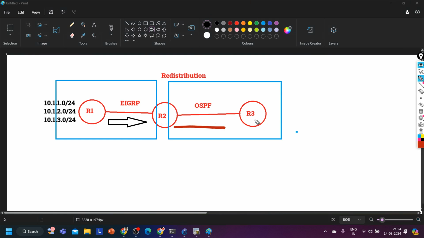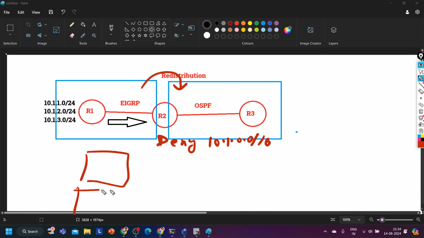How will it advertise, guys? First of all, you will perform redistribution here, redistribute EIGRP into OSPF, and let's suppose there is one filtering. In the filtering I am saying deny 10.1.0.0/16. Router 2 has first of all the EIGRP topology table, EIGRP routing table, OSPF database, and OSPF routing table.